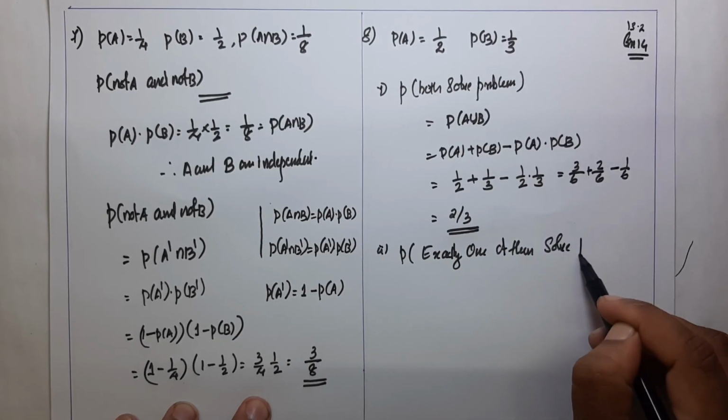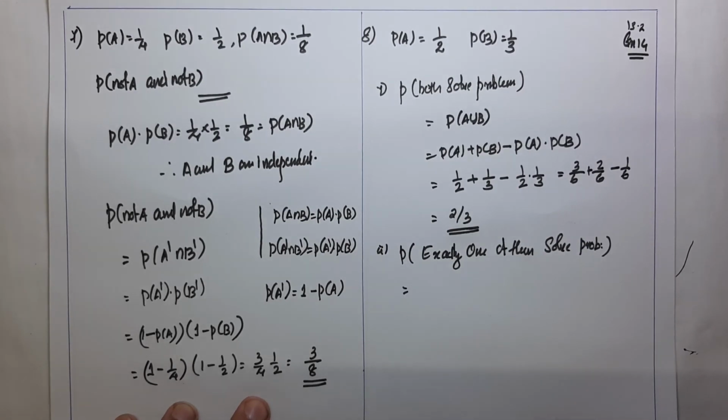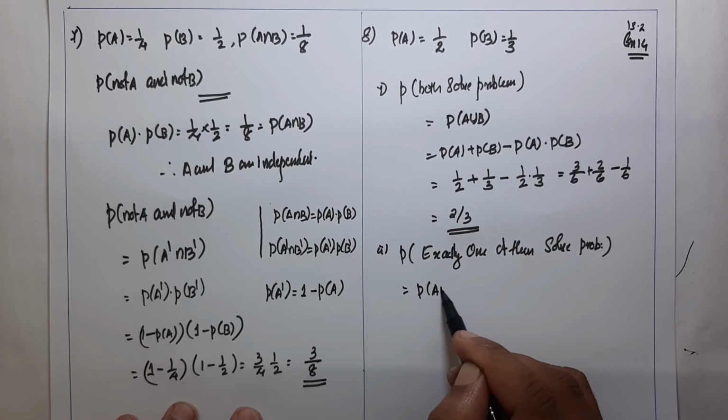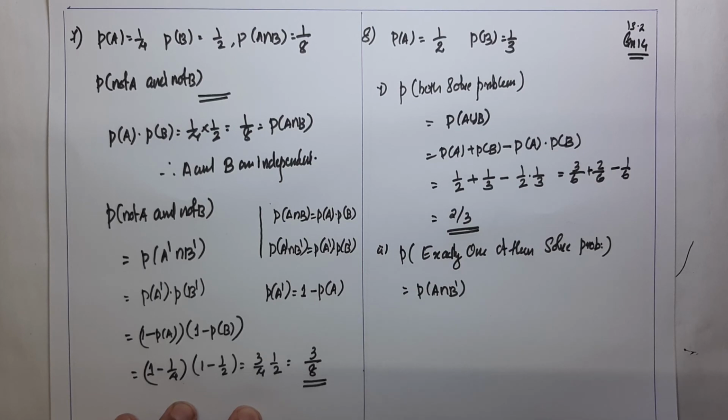Exactly one of them solved the problem. That means when A solved the problem, at that time B cannot be solved. That is the probability of A solved the problem but B cannot be solved, A solved, B not solved. In probability, or is connected with the sign plus.